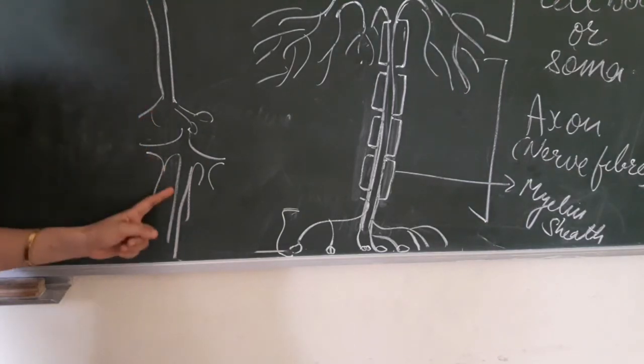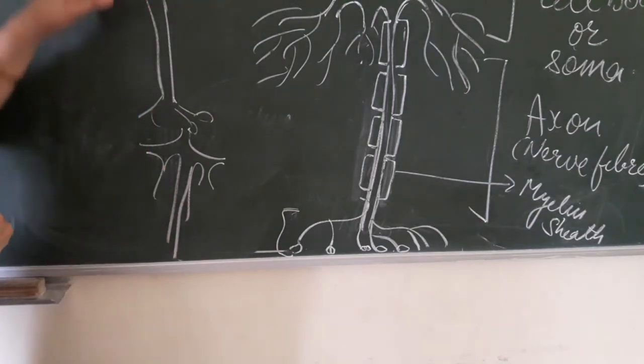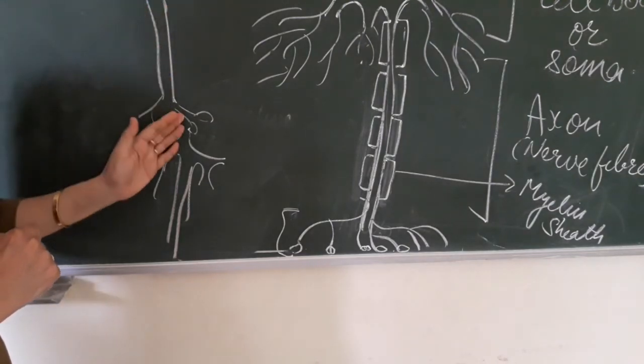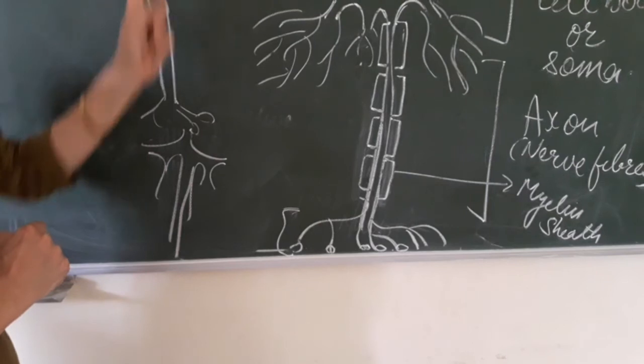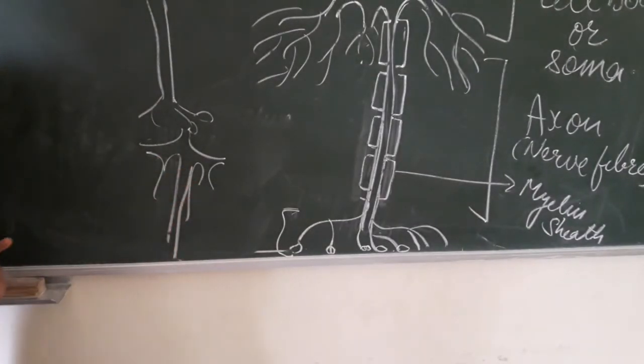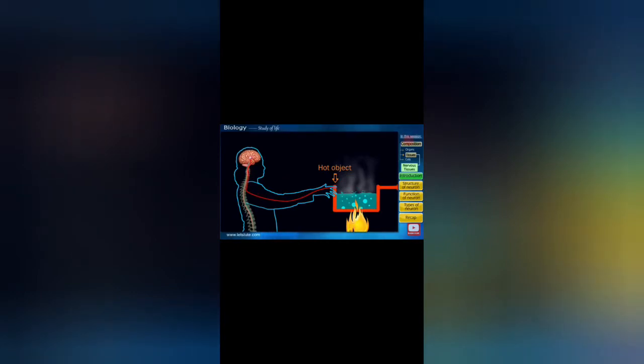In this way, they are connected within the body to carry the impulses at a very high speed from the organ to the brain or the central nervous system to take the decision. Let us understand the whole with the help of this animated video.